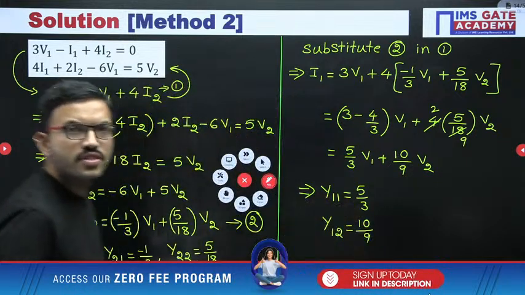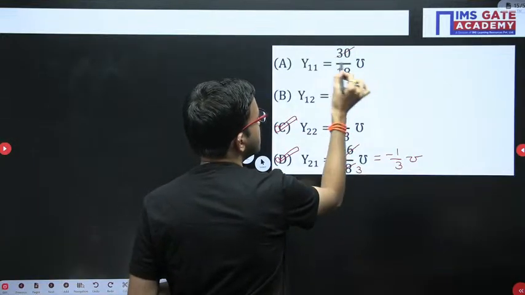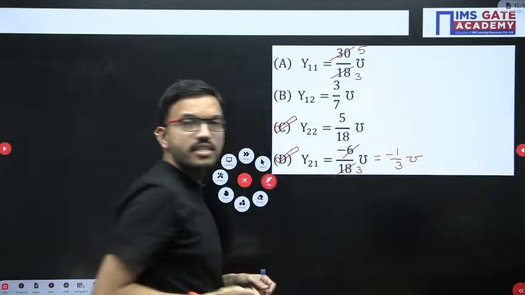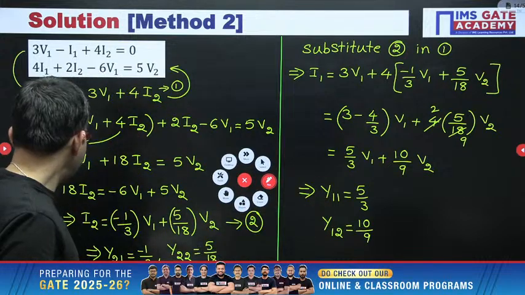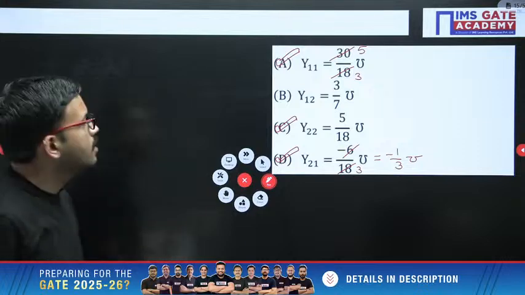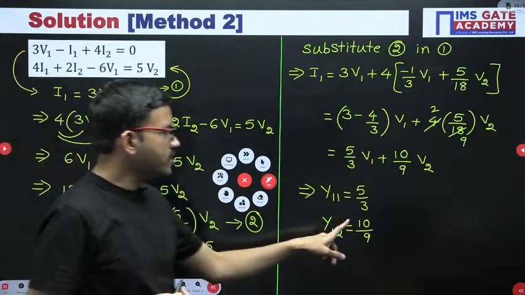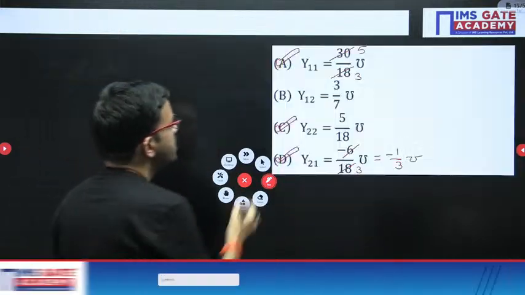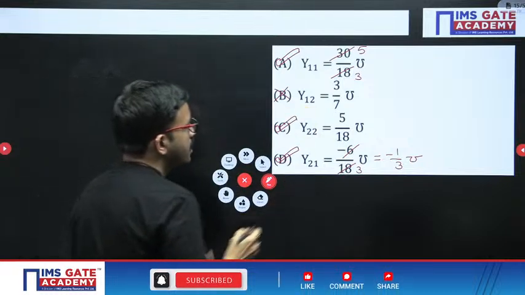Just observe here. Y11 here 6 5s are 30, 6 3s are 18, 5 by 3 you are getting. Yes, exactly same, 5 by 3. So that means option A is also correct. Now coming to y12, here 3 by 7 is there, but here we got 10 by 9. Both are not same. That means option B is not correct. For this question, 3 choices are correct: A, C, and D.